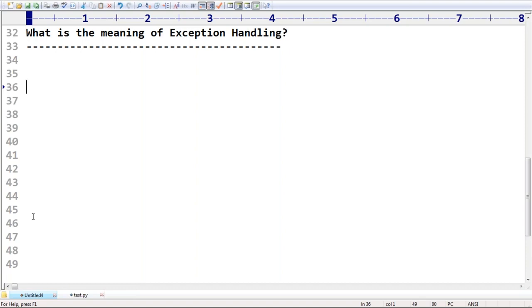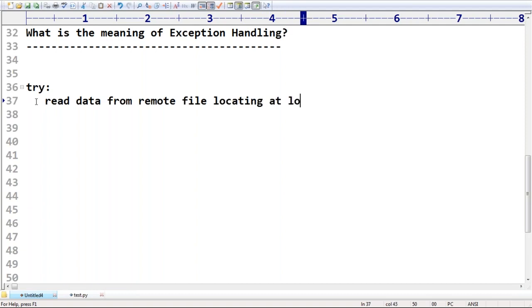So I will provide a local copy. Are you getting? I will provide some local file, and with that local file it's going to continue. Best example, try. Sir, what is our code? Read the data from the remote file located at London.